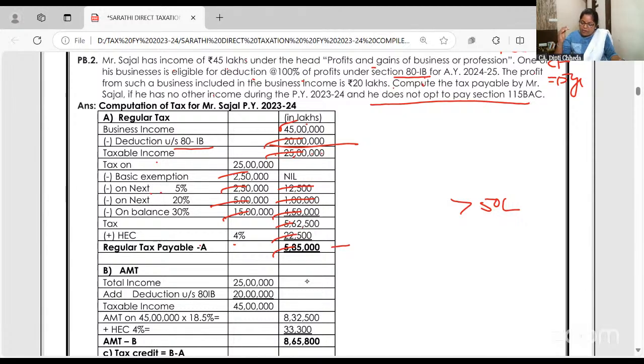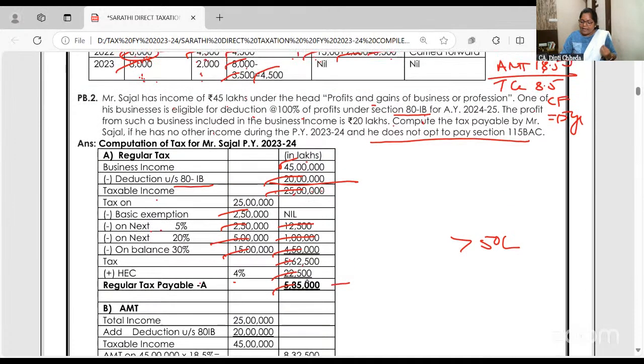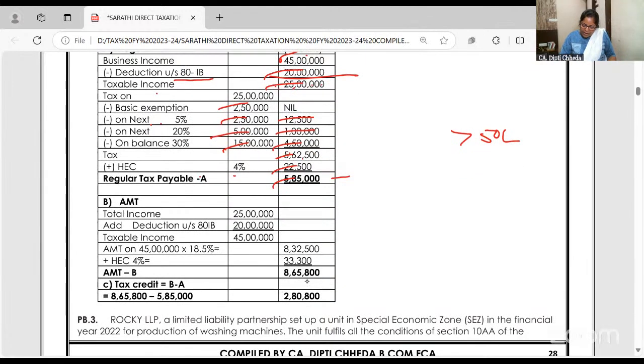Now what will be your AMT? Ma'am, how do we get a hint in the exam that we have to take AMT? If you have taken a Section 10AA deduction or 35AD or 80I series, then you have to add back the 80IAB. And suppose your income is 45 lakhs, on that 18% tax and 4% surcharge, cess on this, your taxes come.